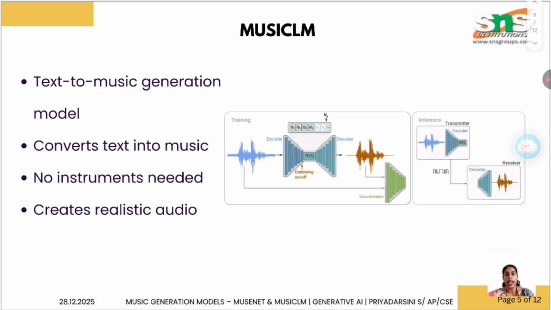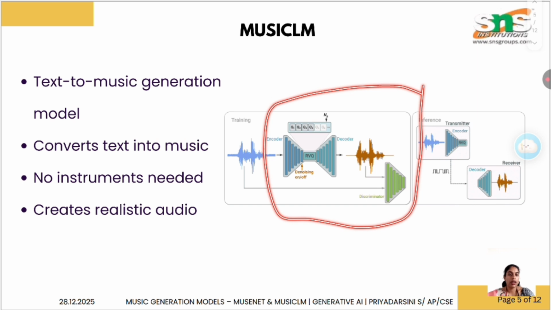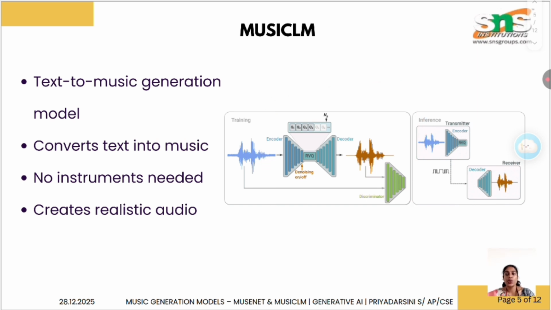Next is Music LM, which is even more advanced. Music LM is a text to music generation model developed by Google. This means you can simply give a text like a calm piano melody with soft background violin, and the model will generate music based on that description. It produces high quality and realistic audio, and it can maintain consistency for several minutes. Here we have this model, how Music LM uses the text to convert into music.